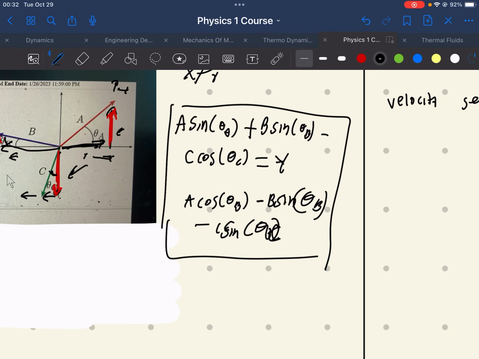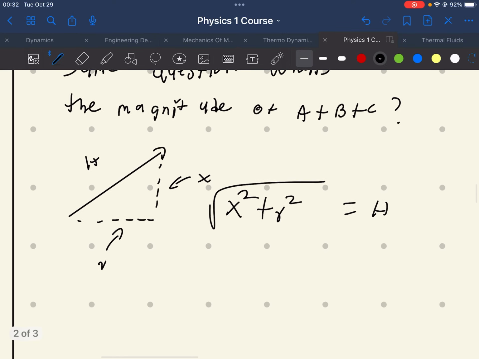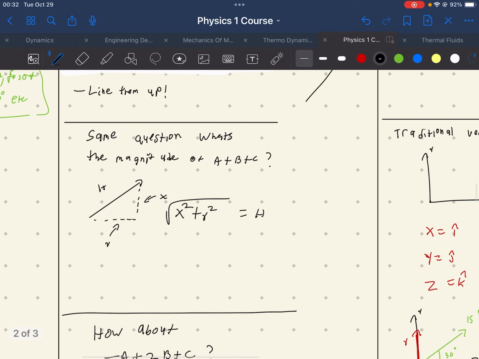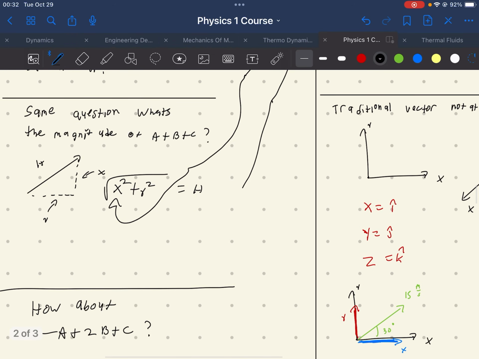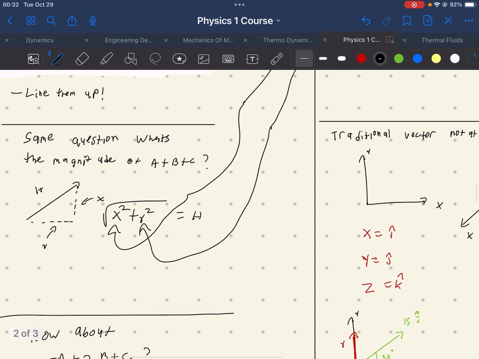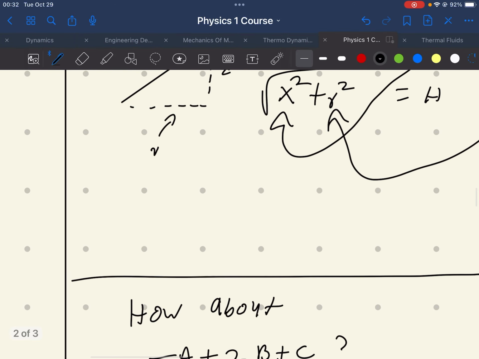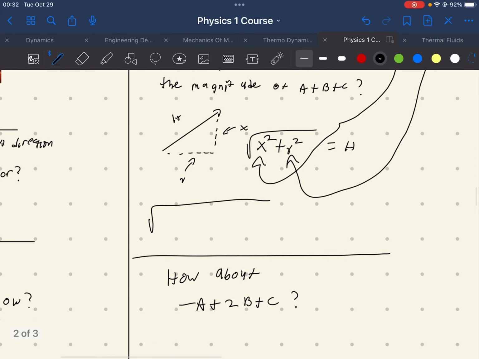So let's take a look here. If we were to evaluate this, we would get some numbers for x, which we can plug in here, and some numbers for y that we plug into here. And that would give us the value that we're looking for. So if we wanted to fully expand on this, we'd have something like the square root of a sine theta a